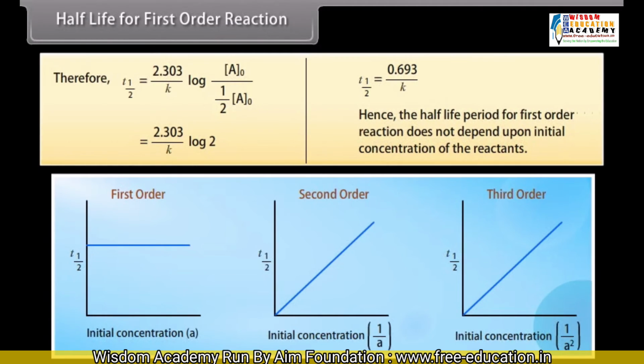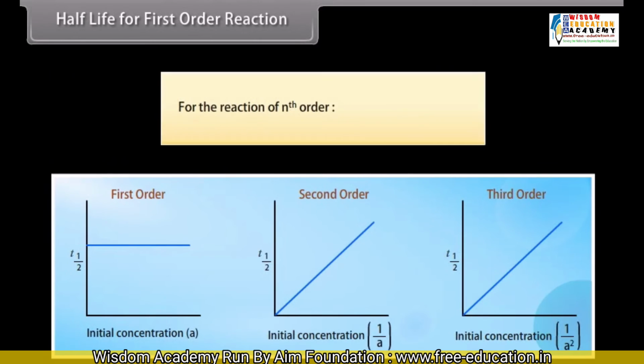Hence, the half-life period for first-order reaction does not depend upon initial concentration of the reactants. For the reaction of nth order, t half is inversely proportional to 1 upon A naught raised to the power n minus 1.